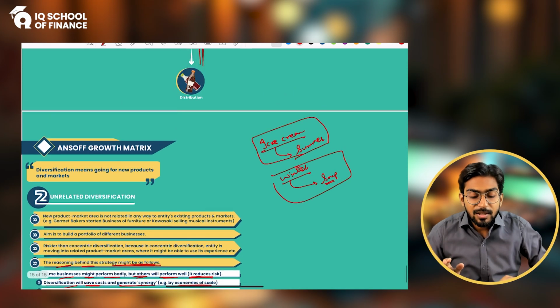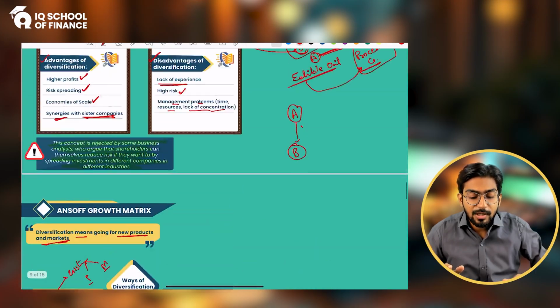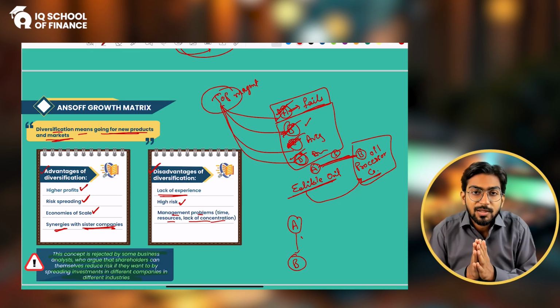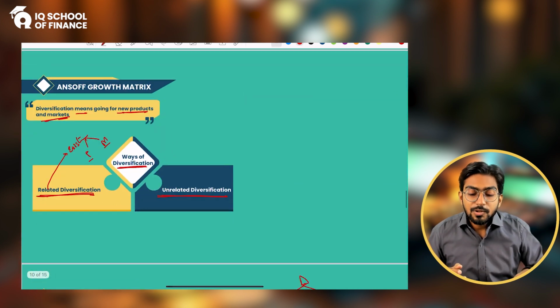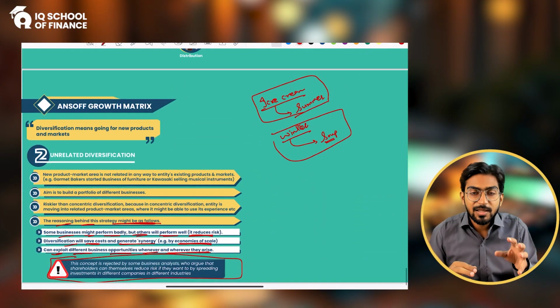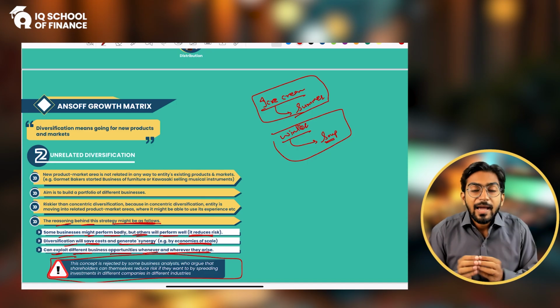And there is no need to merge two different businesses into the same company, because if you merge the businesses into the same company, it will give you disadvantages. The management of one company might have good experience of one business, but in the other business they would not have good experience. They would not have the time to manage both of them, and obviously they are risky, right? So if there are two different companies with two different managements, they will have the relevant experience for each business. They will have sufficient time to focus on them, and that is how the company could work in a better way.